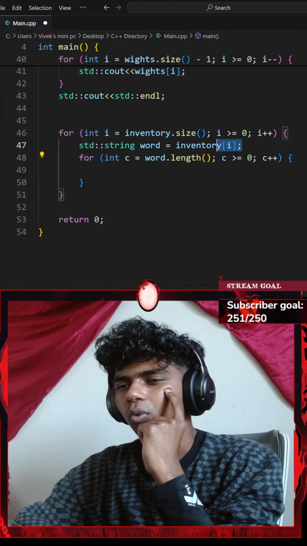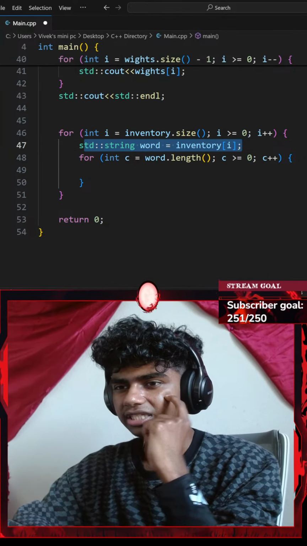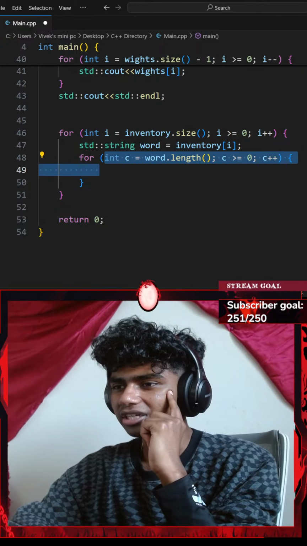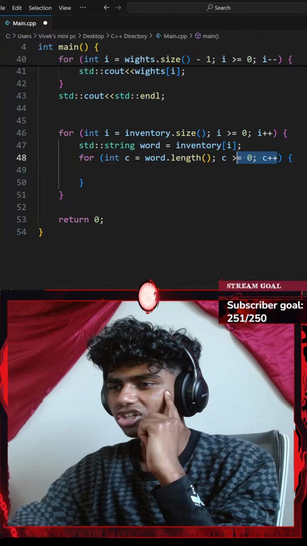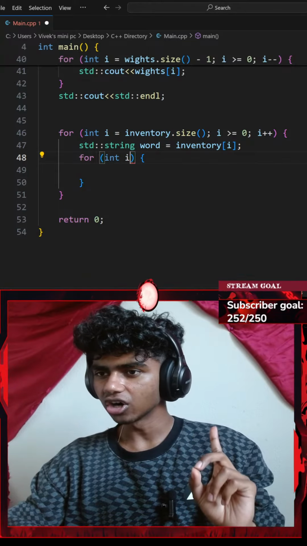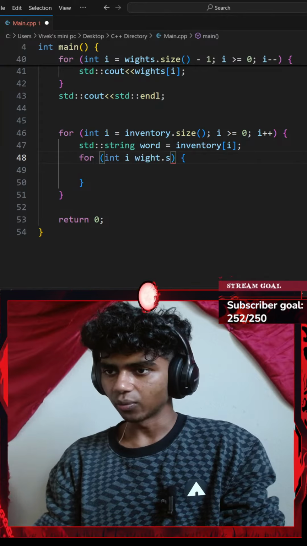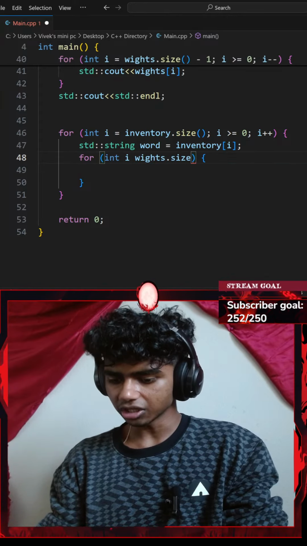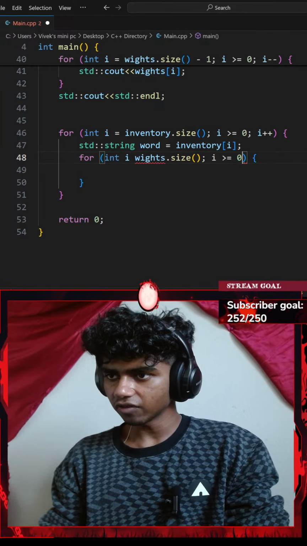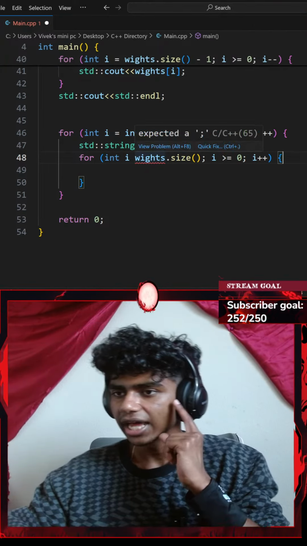Okay, I wanna check every element here. This checks every single element inside of my vector. Why am I checking every single character of my element? Instead of adding this, I could delete this and go with something like for every integer i in my weights dot size, my weights is vector dot the size function. Okay, I'll go with something like while my i is greater than or equal to 0, I'll increase my i by 1. Okay, that is my weights is vector.